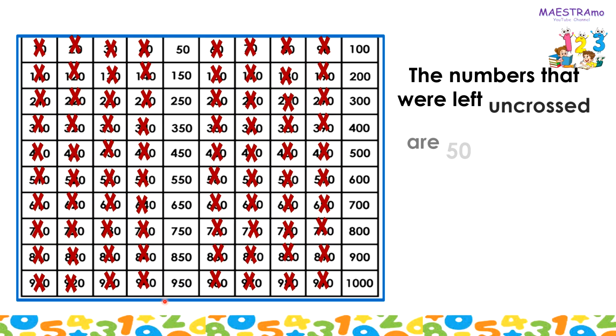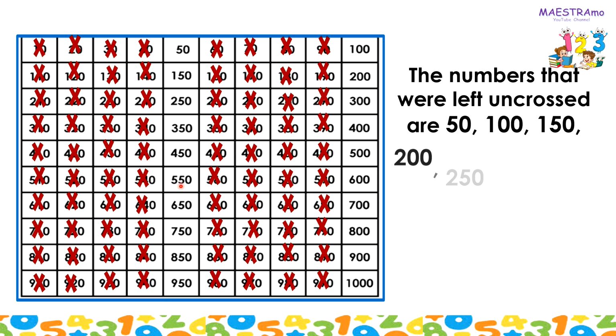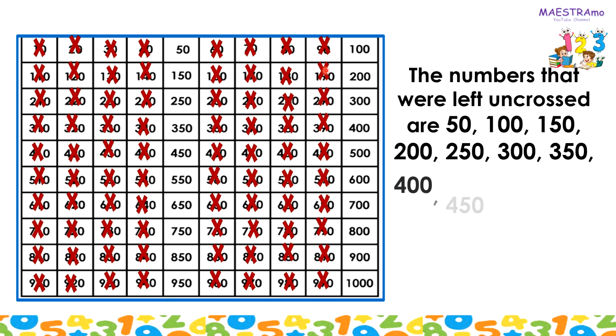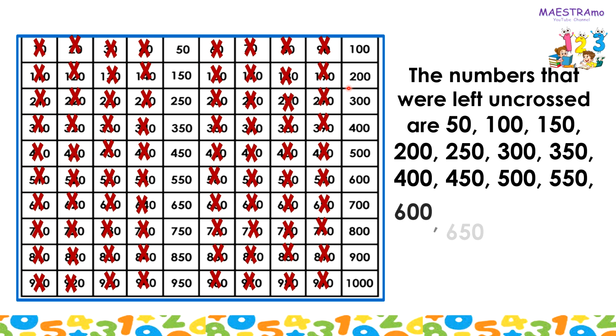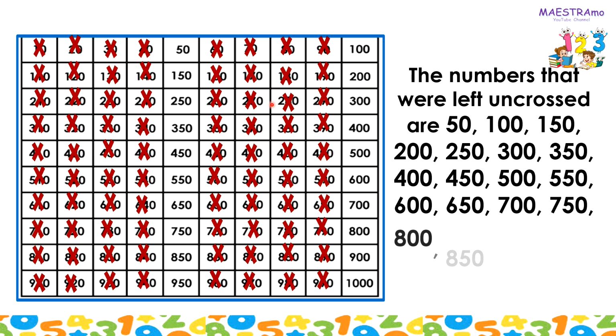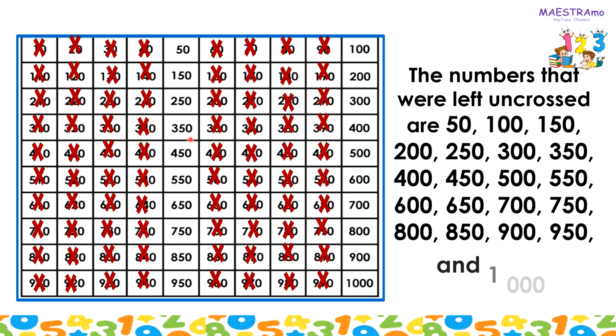The numbers that were left uncrossed are 50, 100, 150, 200, 250, 300, 350, 400, 450, 500, 550, 600, 650, 700, 750, 800, 850, 900, 950, 1000.